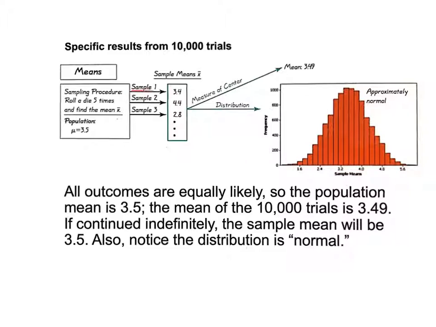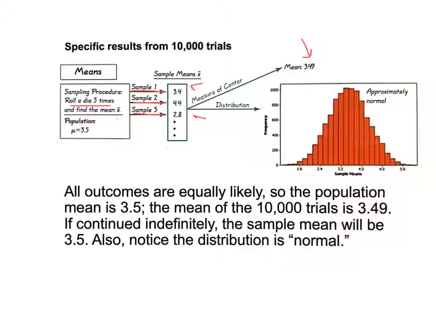Sample one, they rolled it 5 times. The average number they got was 3.4. Rolled it 5 times, 4.4. Rolled it again, 2.9. Now, one thing you need to notice is all those are different because they're samples. Every sample mean is going to be different. But once you start averaging those means together, you're getting the mean of the mean. Look what happens. In 10,000 rolls, the mean became 3.49.